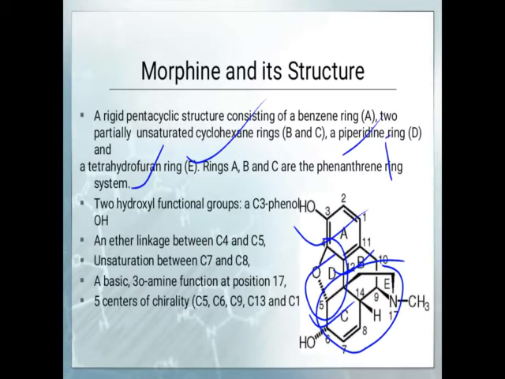So the piperidine ring is E, and this tetrahydrofuran ring is the D ring. Rings A, B, and C are the phenanthrene ring system. The A ring is unsaturated, that is, the benzene ring is present. B and C are half saturated.